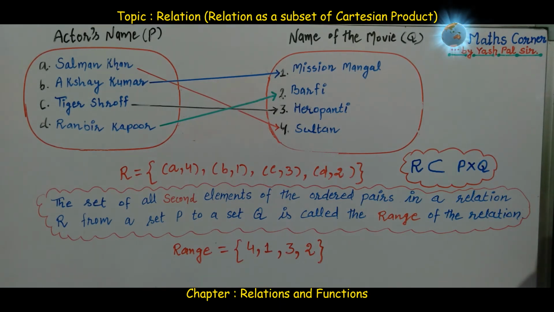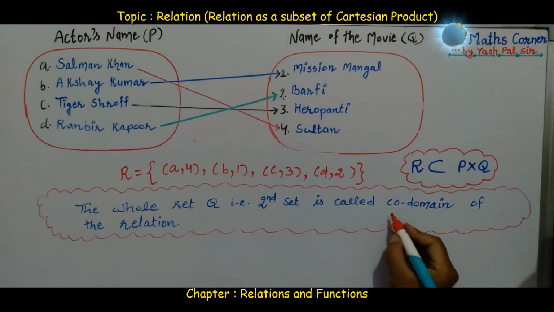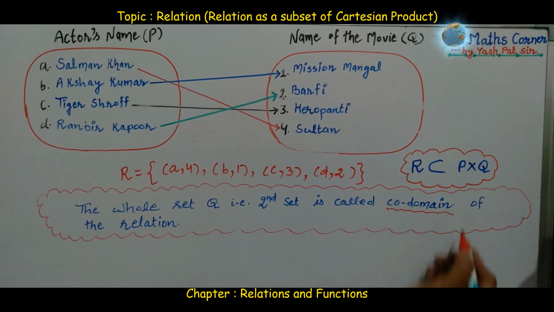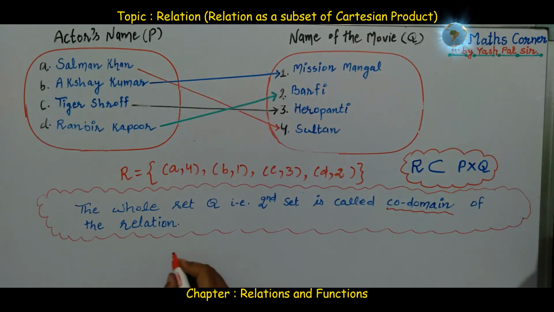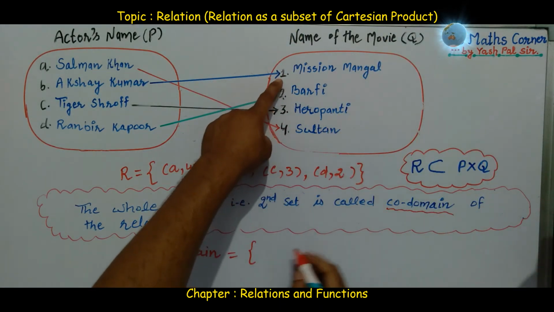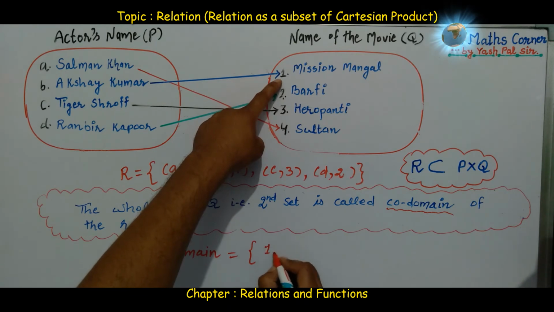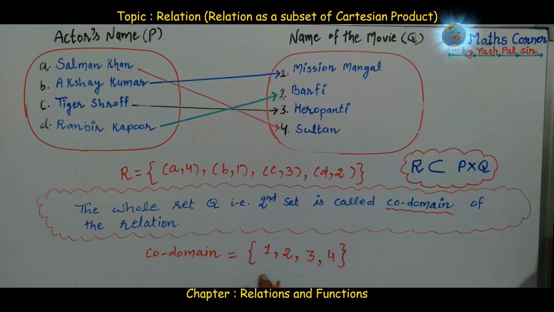One more new term in relation is codomain. So what is codomain? The whole set Q, that is the second set, is called the codomain of the relation. So here in this example, what is the codomain? The codomain is equal to the whole set Q. What are the members of this second set Q? 1, 2, 3, 4. So this whole set is the codomain.